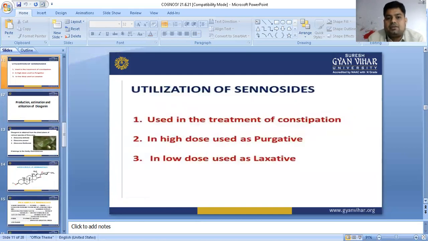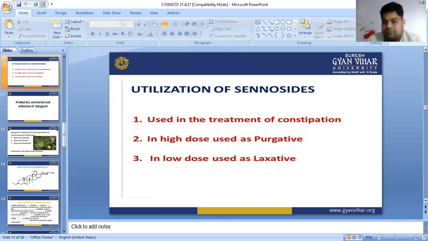Now, utilization of sennosides: they are used in the treatment of constipation. There is very common use in case of constipation. In high dose, it acts as a purgative. At low dose, it acts as a laxative. So, what is the meaning of all these terms?